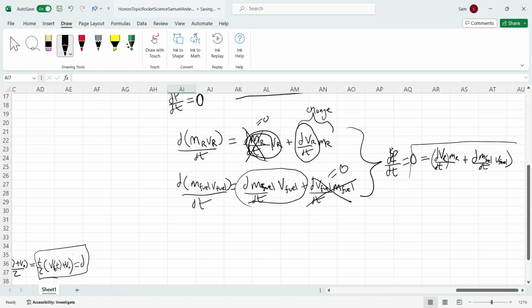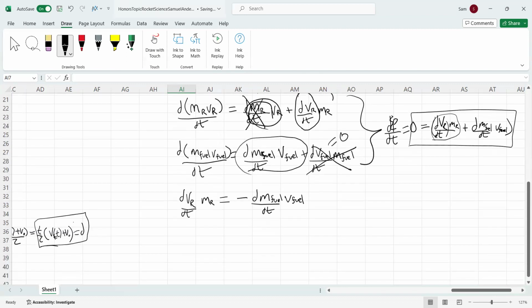If this is equal to 0, then one of these two things should be the negative opposite of the other. So dVr/dt times mr is going to be equal to negative dm fuel/dt times v fuel. And this hinges on the fact that momentum change with respect to time is 0. This is conservation of energy, matter and momentum, all very similar.